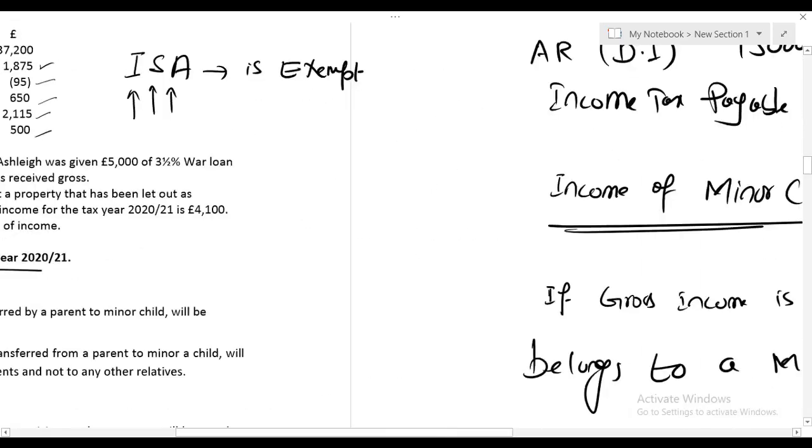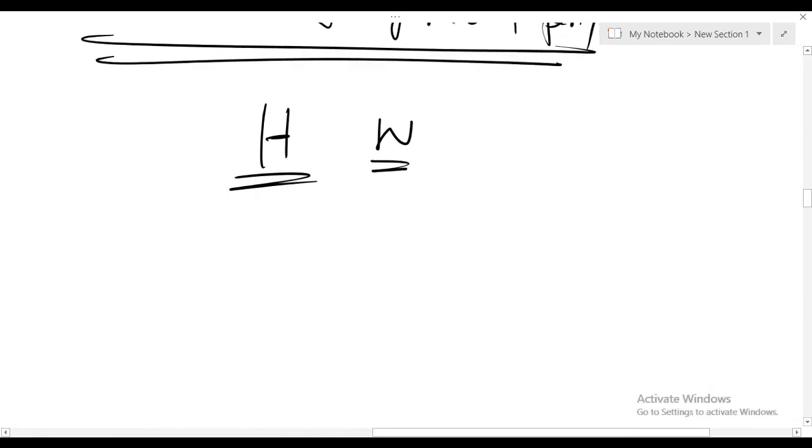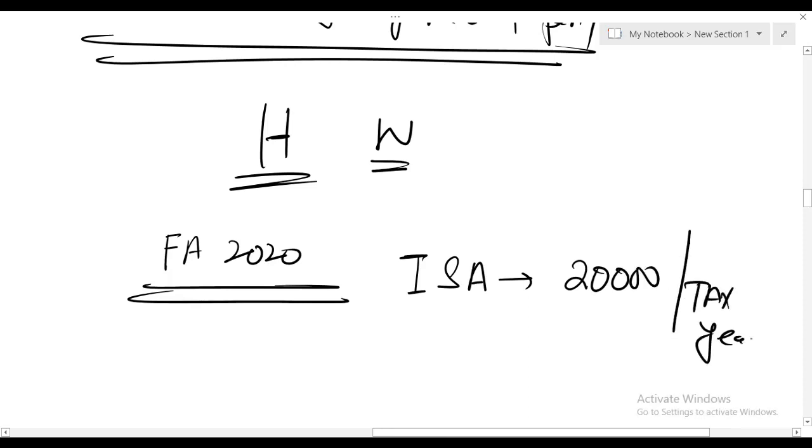One more thing, let me discuss a little bit more on this ISA. In Finance Act 2020, individual saving account limit is £20,000 per tax year. Repeat.